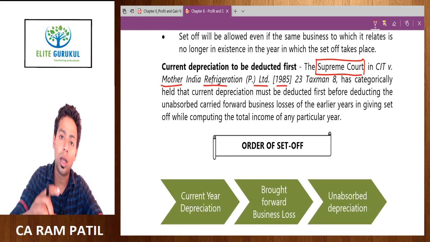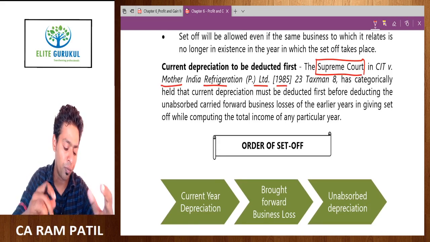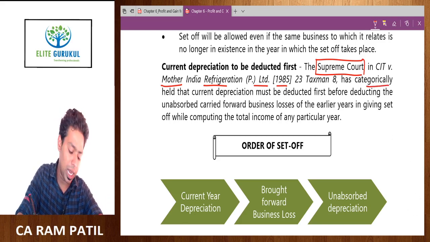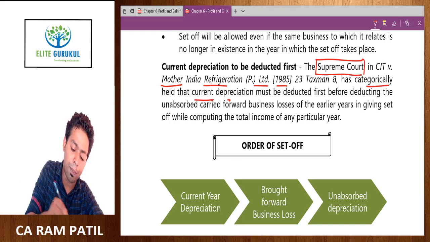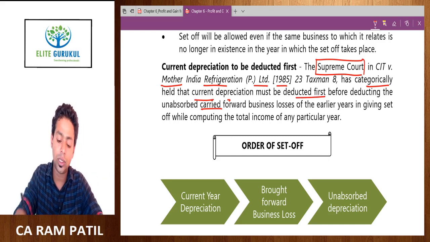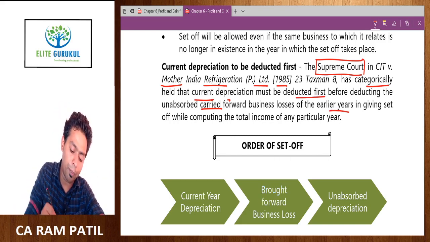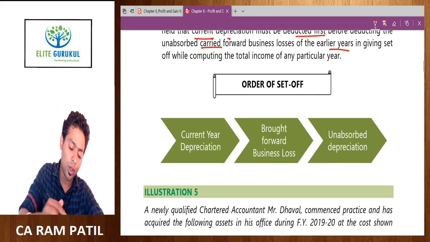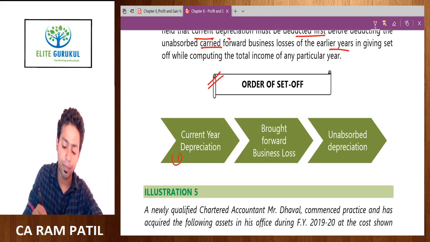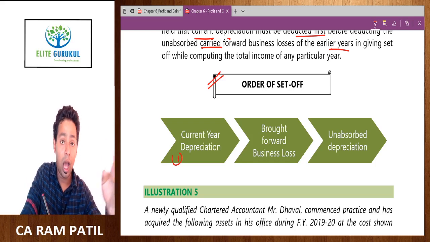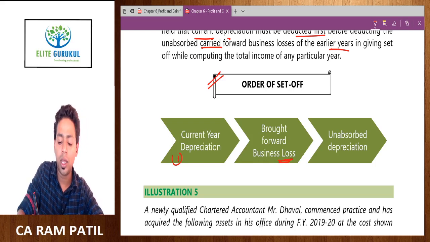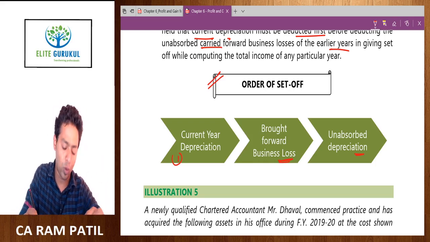This question was answered by the Supreme Court in the case law of Mother India Refrigeration Private Limited. The Supreme Court has categorically held that the current year depreciation must be deducted first, before deducting the unabsorbed carried forward business losses of earlier years, while computing the total income of any particular year. Based on that, we have determined the order of set off like this. First, always set off current year depreciation, then out of carried forward, that means opening losses, first preference you should give to the business loss and the next preference to the unabsorbed depreciation.